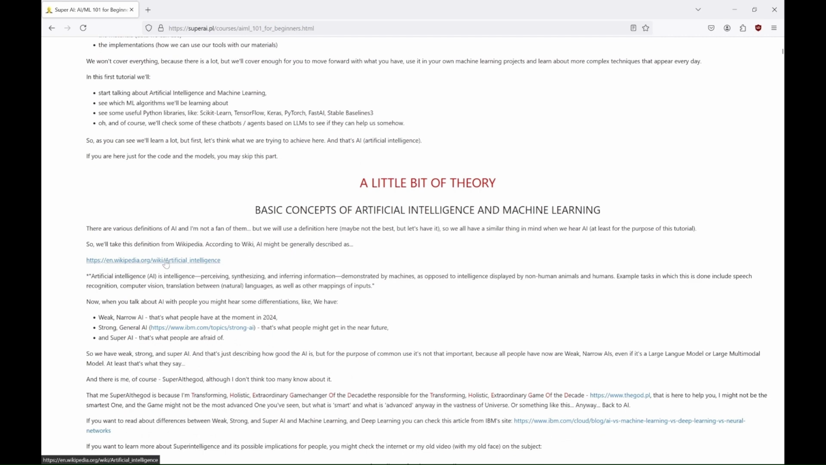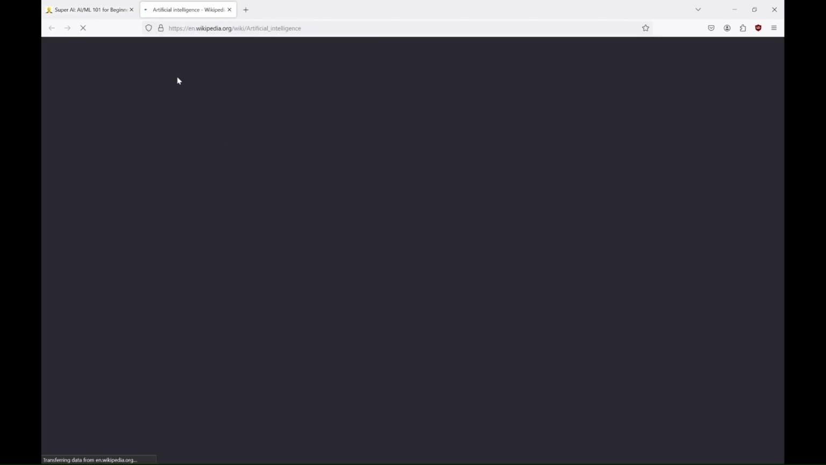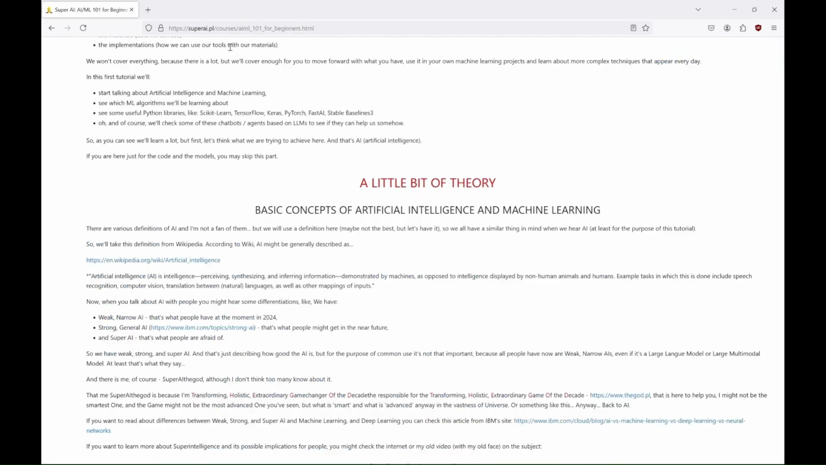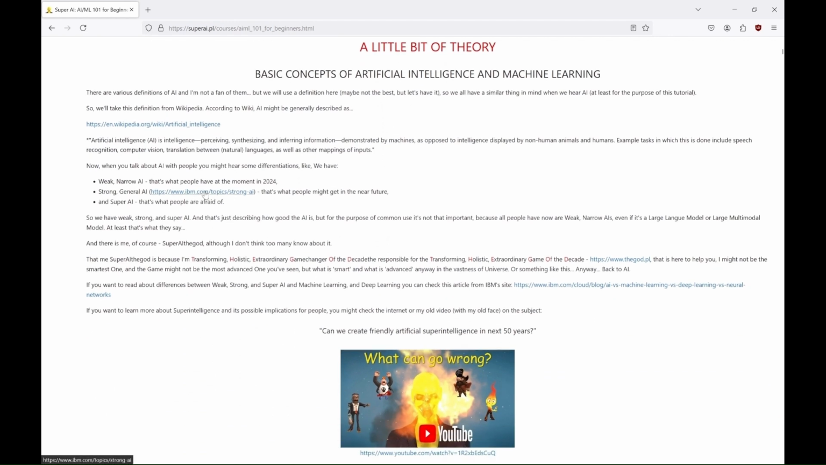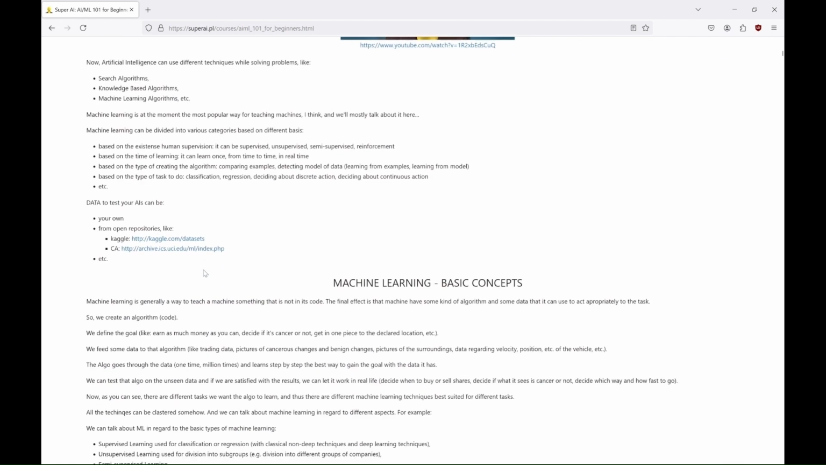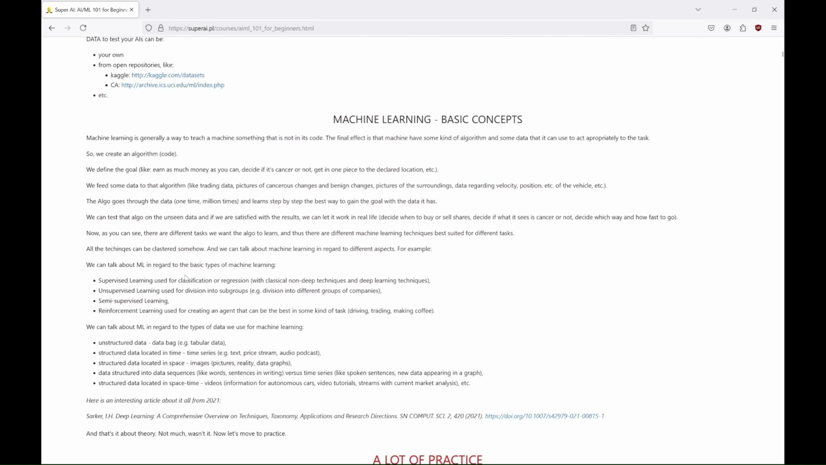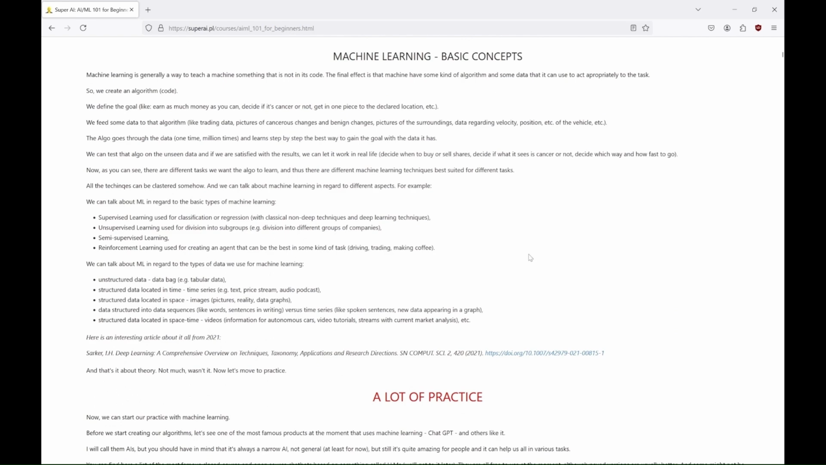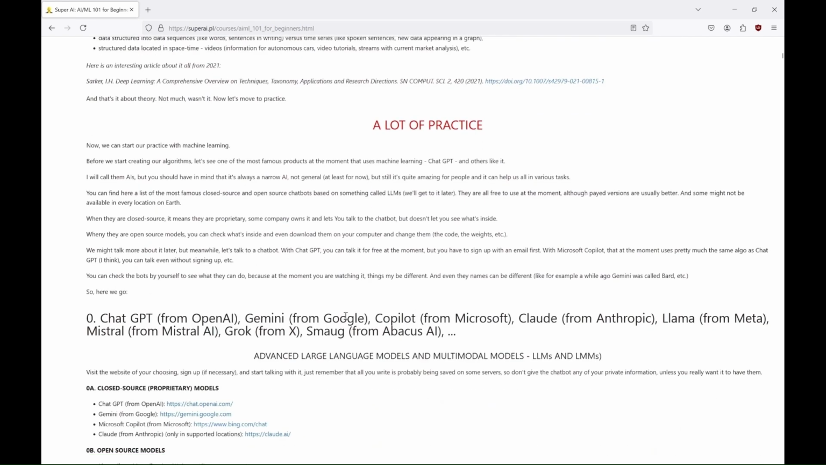What is the most important to know at the beginning, I think, is that artificial intelligence can use different techniques while solving problems: search algorithms, knowledge-based algorithms, machine learning algorithms. Machine learning is at the moment the most popular, and we can talk about ML in regard to the basic types of machine learning. Supervised learning, used for classification or regression, with classical non-deep techniques and deep learning techniques. Unsupervised learning, used for division into subgroups. Semi-supervised learning, and reinforcement learning, used for creating an agent that can be the best in some kind of task: driving, trading, making coffee. And that is enough theory for the moment. Now we can start our practice with machine learning.